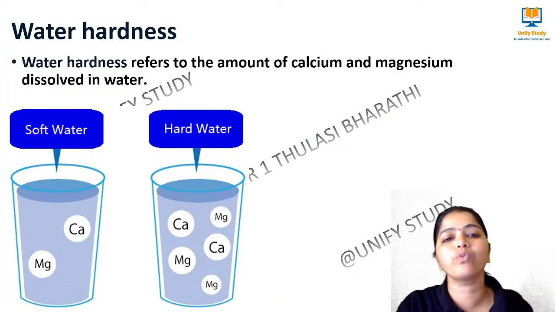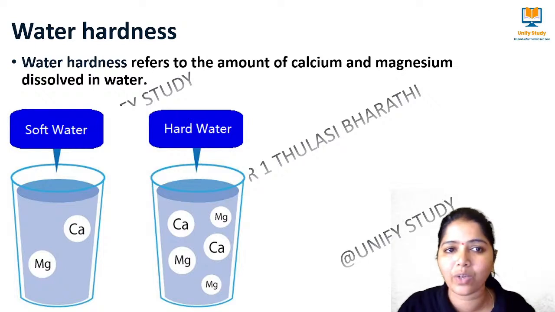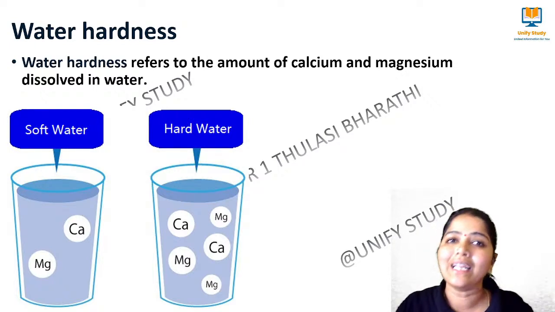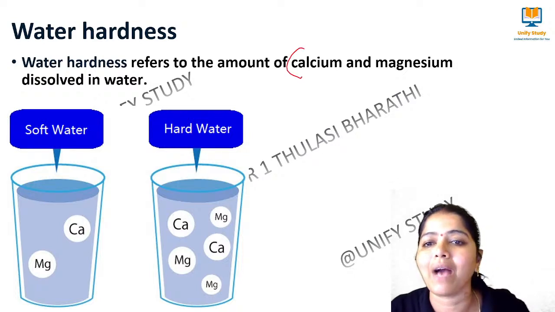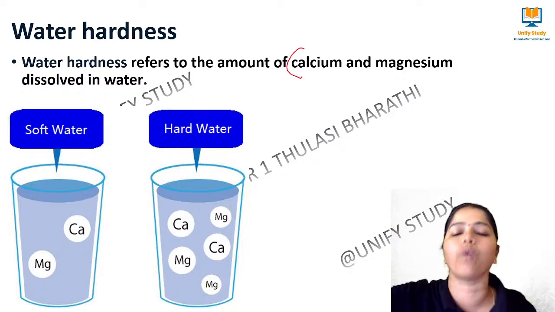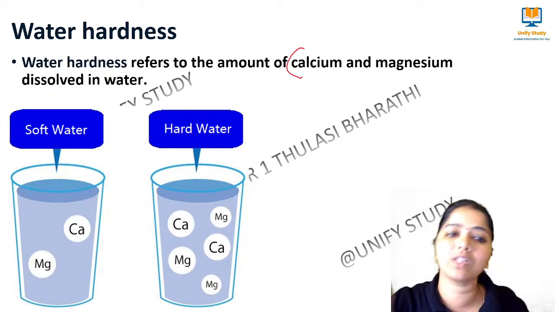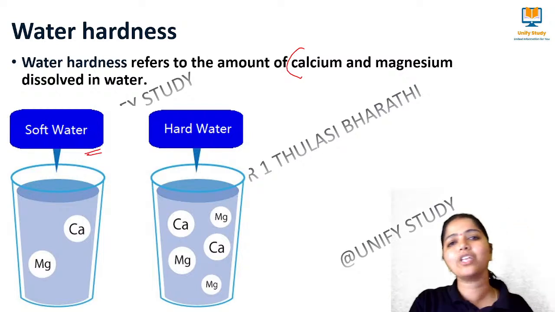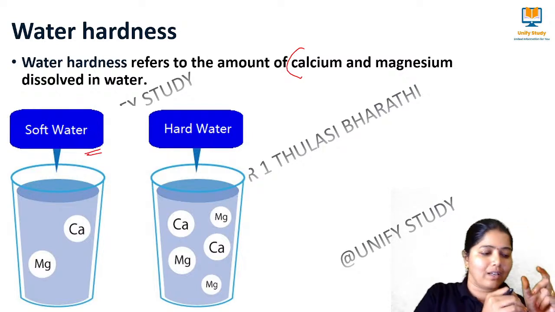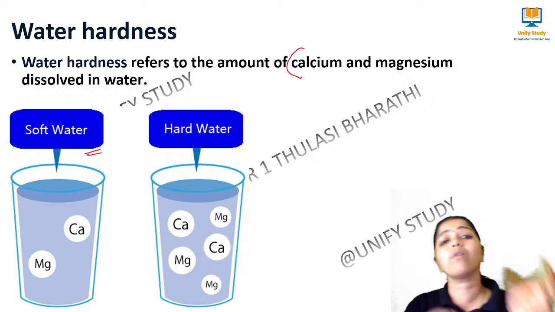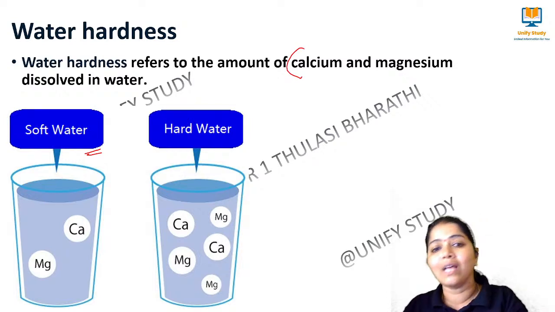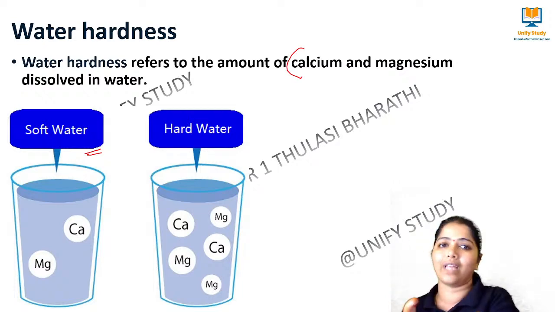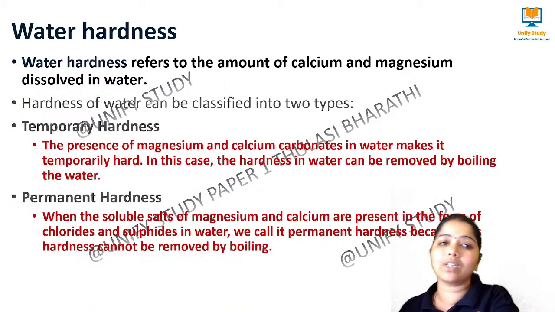So next we move to hardness of the water. This time we had a question from this one. What do you mean by the hardness of the water? It refers to the amount of calcium and magnesium dissolved in the water, that we call the water hardness. Whenever we say water is soft water, it means the magnesium and calcium ions will be very less. Whenever the water is said to be hard water, it means the calcium and the magnesium ions will be more over there, and that we call water hardness.